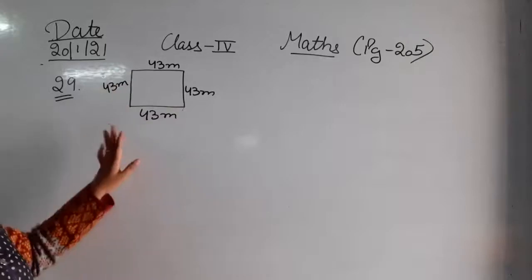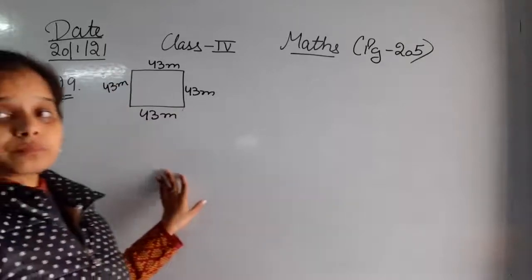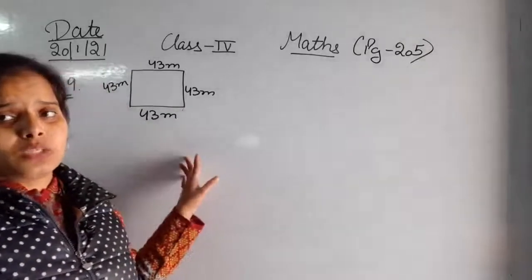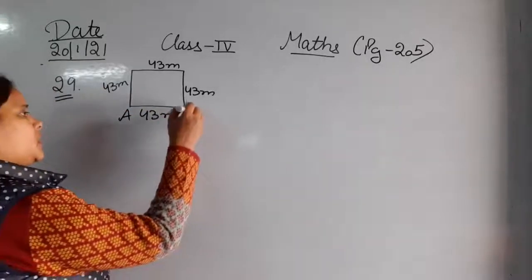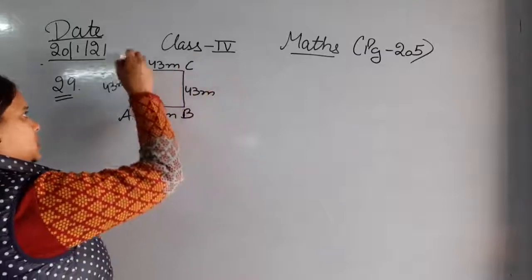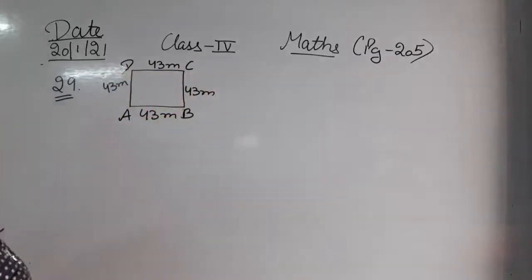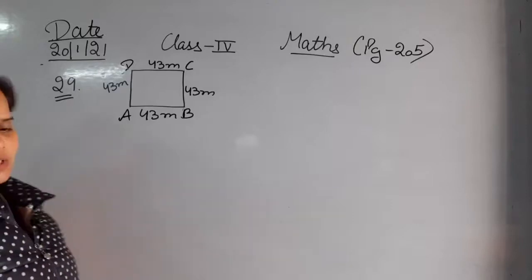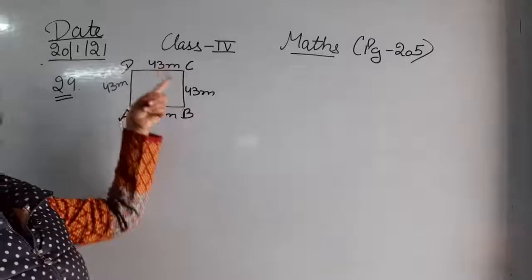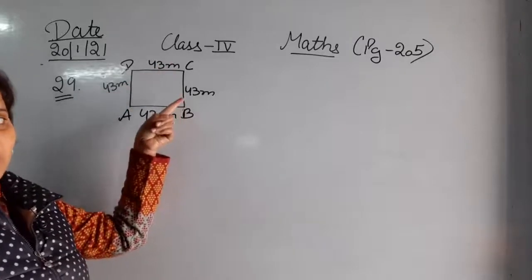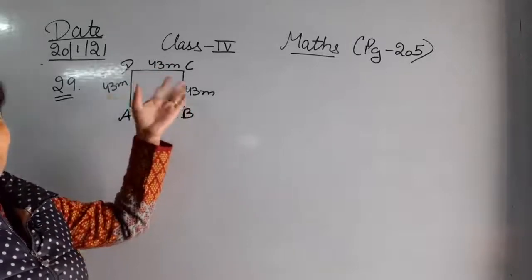Next, we are going to name this square field. So let's name it A, B, C, D. So this is the name that I have given to this square field, that is A, B, C and D. Next, we have to find the cost of fencing. इसकी fencing means चारों तरफ तारें लगाई गई हैं. So what is the cost of fencing this square field?